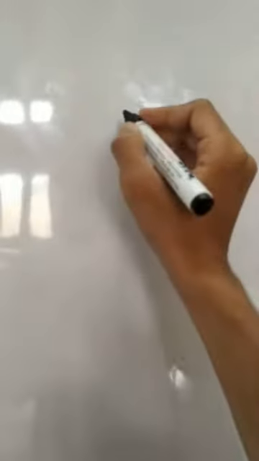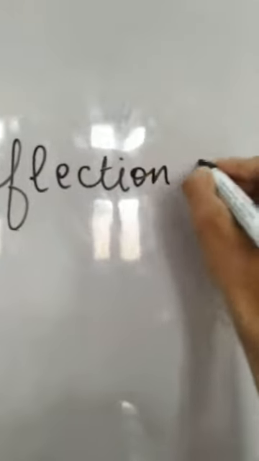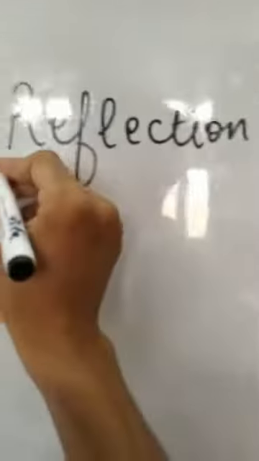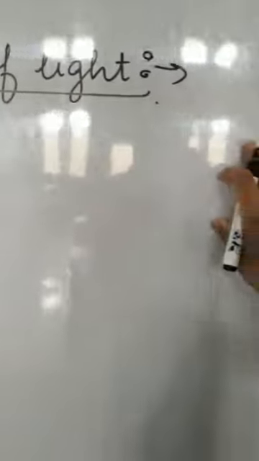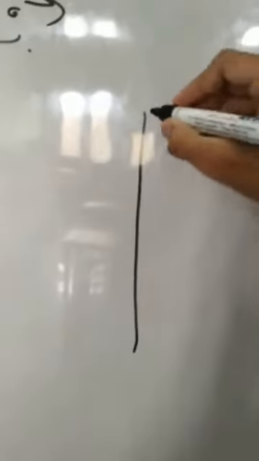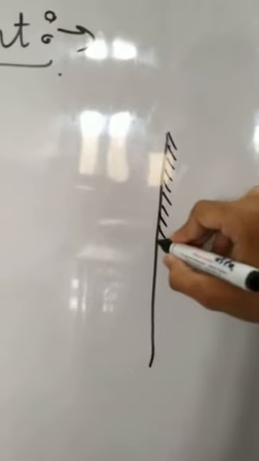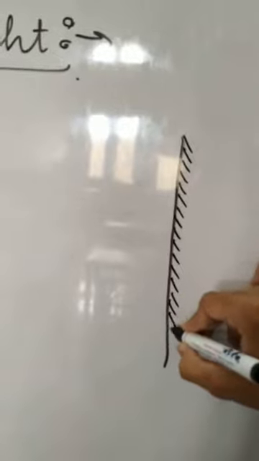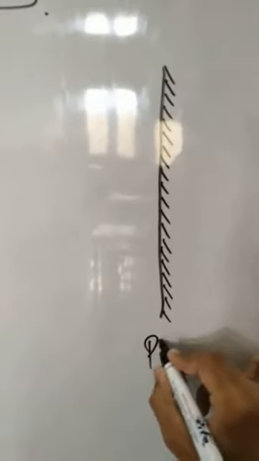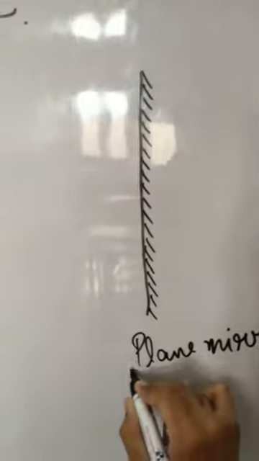Now firstly we talk about reflection of light. What is reflection of light? Now suppose this is a mirror and this is the polished area. These lines are the sign of the polished area. This is a plane mirror. Now we see that when light falls on the plane mirror,